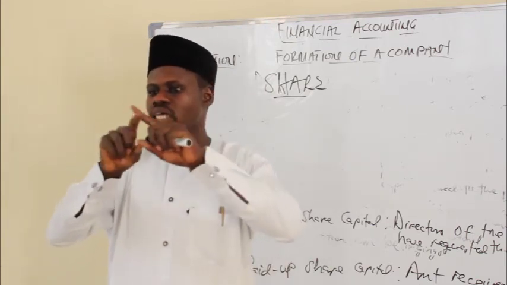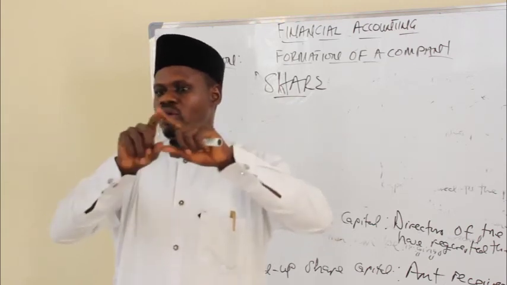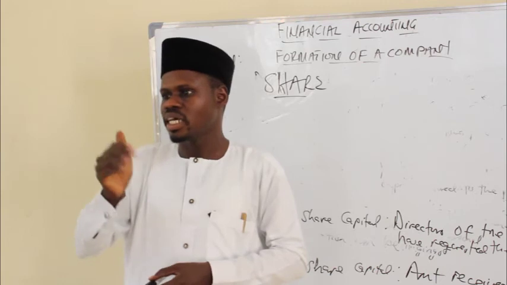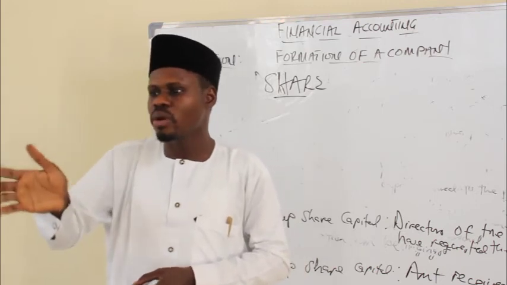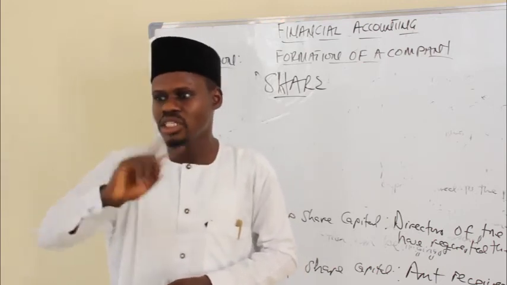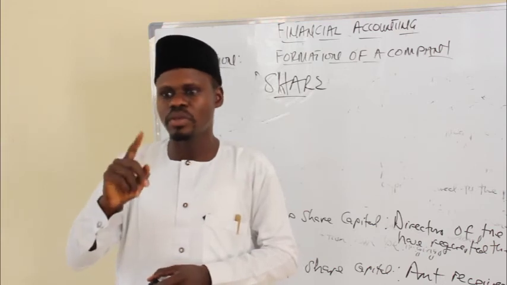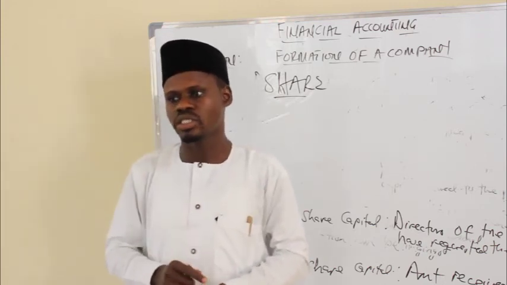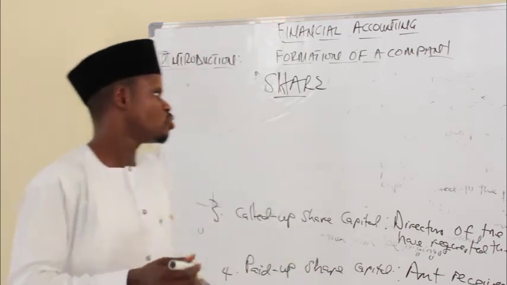So if a company has a capital or the entire worth is 1 million naira, they can divide it into different units. They can say this 1 million naira is subdivided into 1 million shares. Come and buy each share. And they'll tell you for each share, maybe the cost is 1 naira, 2 naira, or 3 naira, depending on the value of such company. That's what we mean by the word shares.